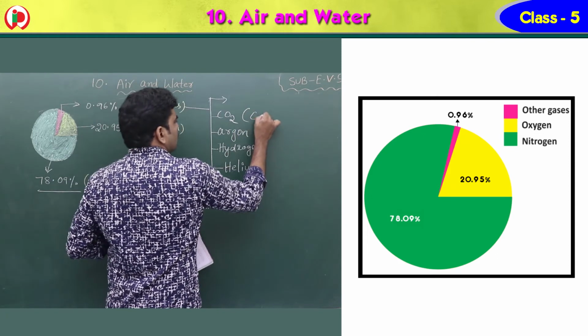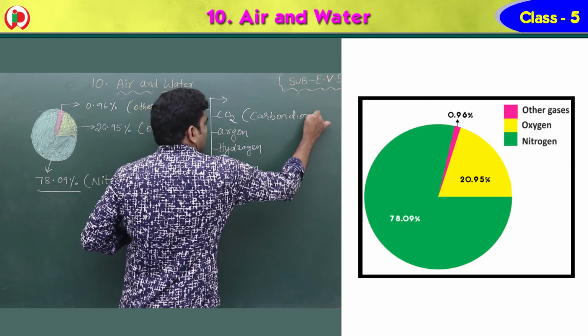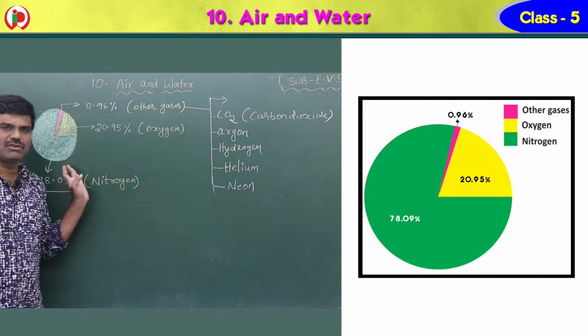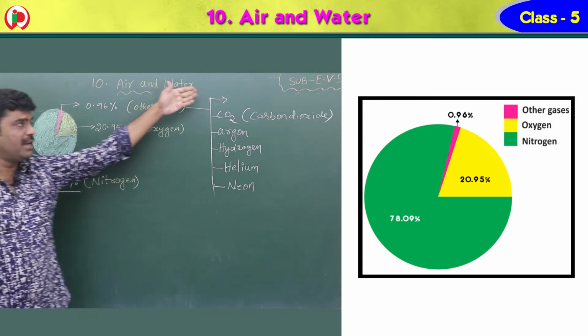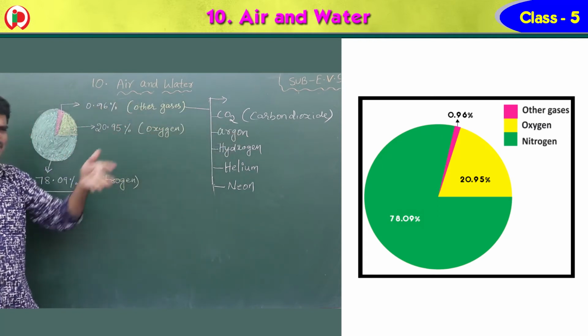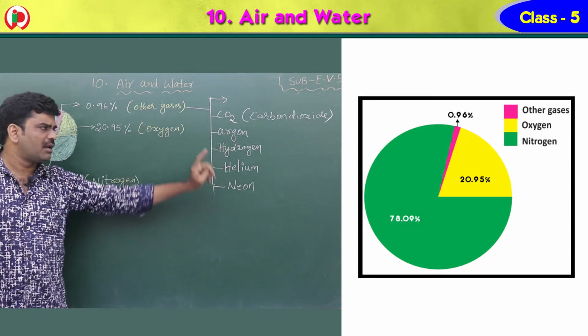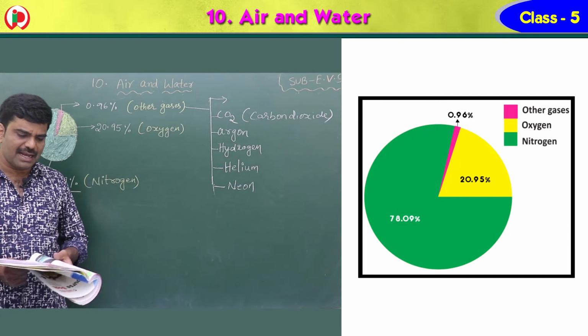CO2 is called carbon dioxide. So as I told you already, 78.09% nitrogen, 20.95% oxygen. The remaining gases are 0.96, which means you can take roughly 1%: carbon dioxide, argon, hydrogen, helium, neon. So these are the remaining gases.